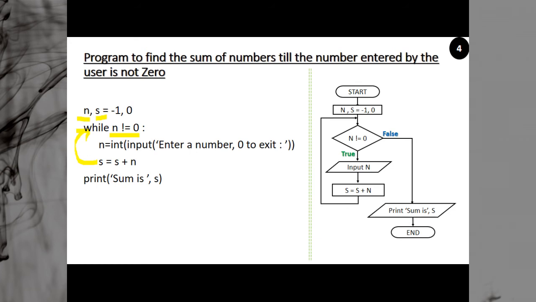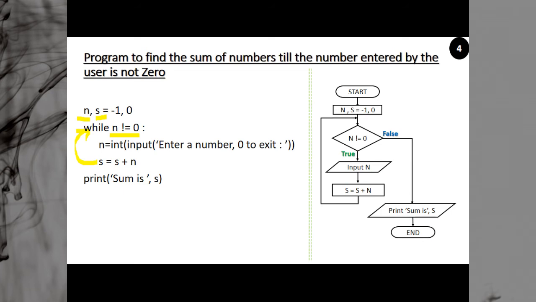Again you move to the next statement, and it says n is equal to input and so on. Again you will get the same message. Again it will ask the number. You enter a number. Suppose this time you are entering 5. So sum is equal to sum plus n. Earlier sum was 3 and n is 5. So 3 plus 5 is 8.